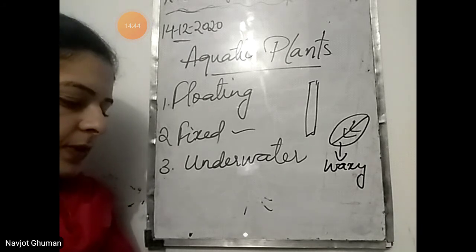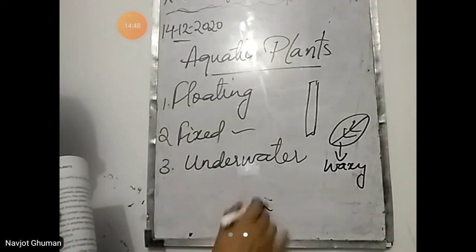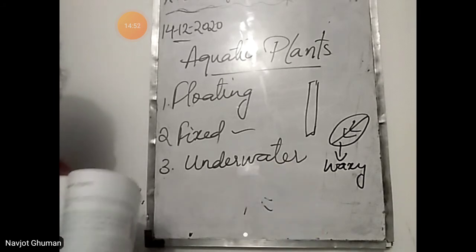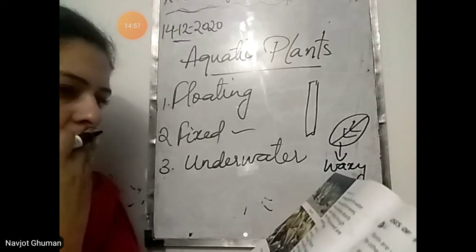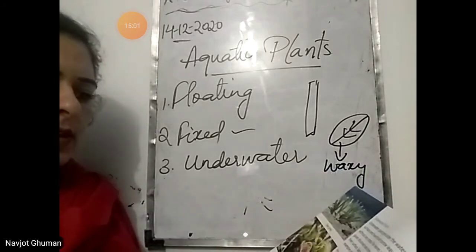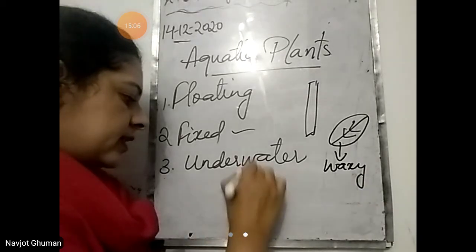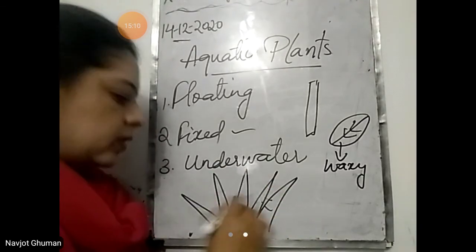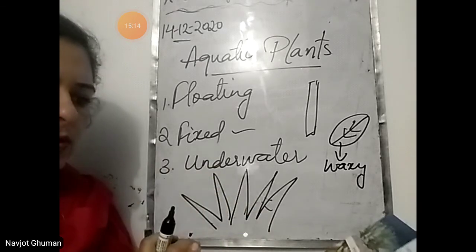Next comes the underwater plants. Underwater means that grows in water. Stem, root, everything is in the water. They have thin and narrow leaves without any stomata. कोई उनके जो leaves हैं that are thin and narrow, बहुत ज़्यादा पतले होते हैं and don't have stomata. कोई pores नहीं उनके ऊपर में, means no stomata is over there.